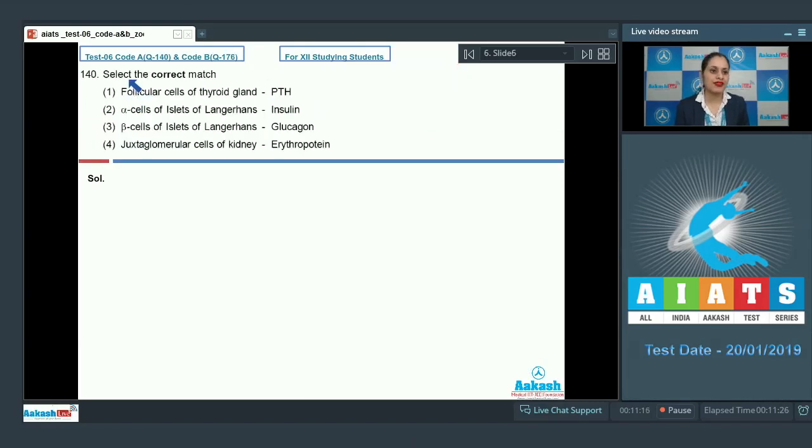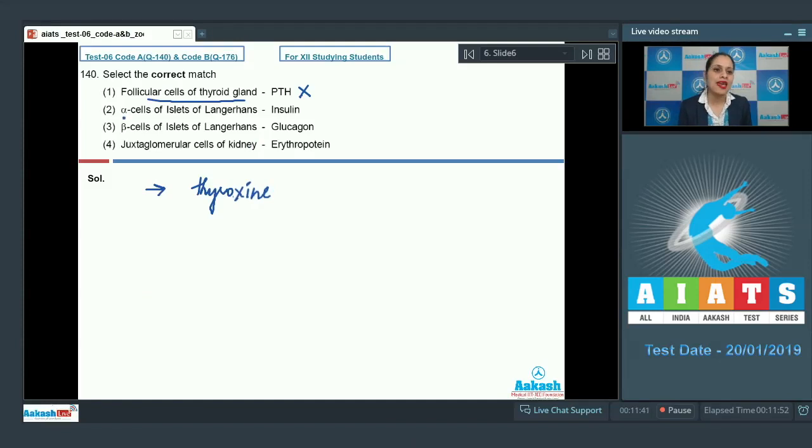Question number 140. Select the correct match. The very first option given is follicular cells of thyroid gland, and the match is PTH, and this is an incorrect match because follicular cells of thyroid gland secrete thyroxine and not parathyroid hormone.